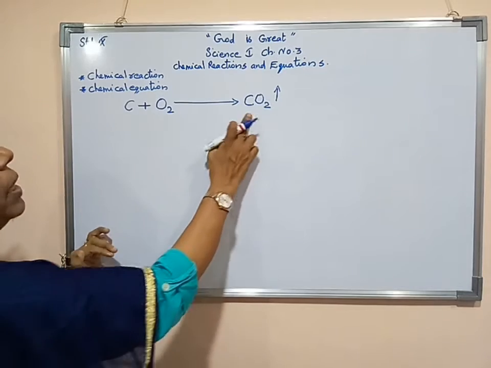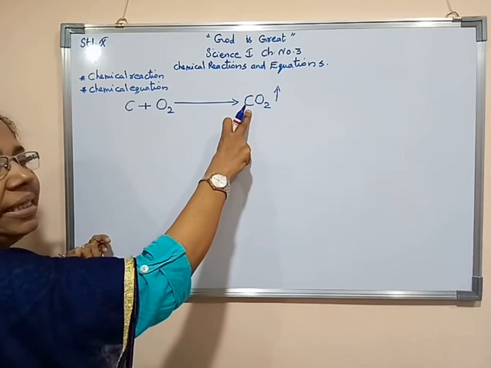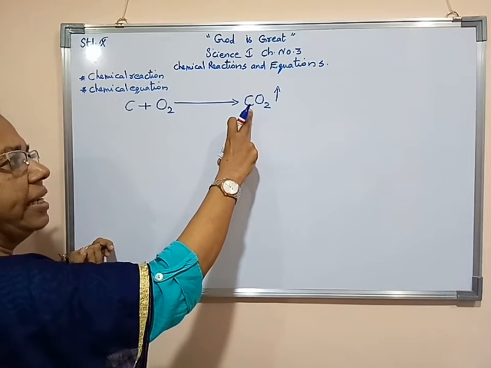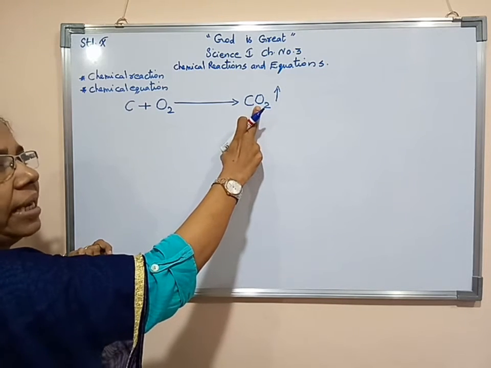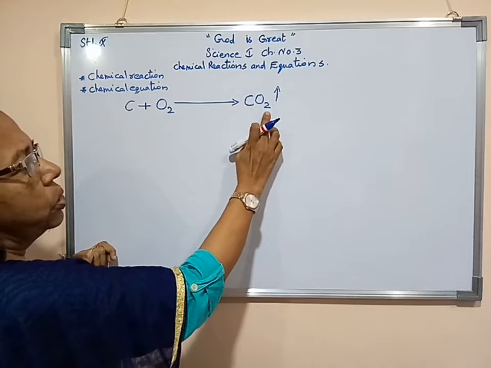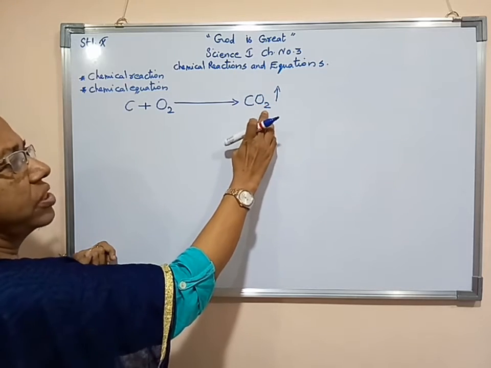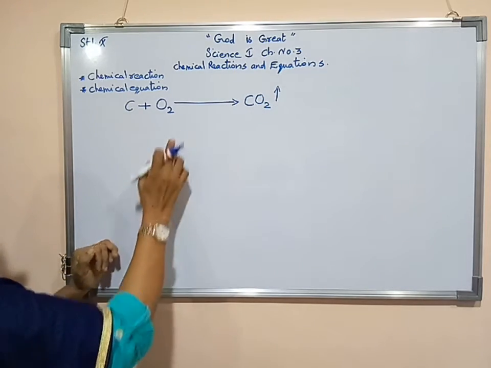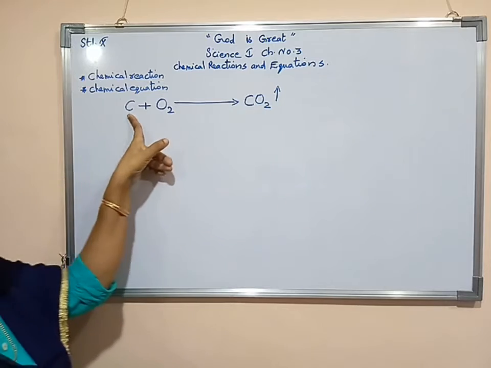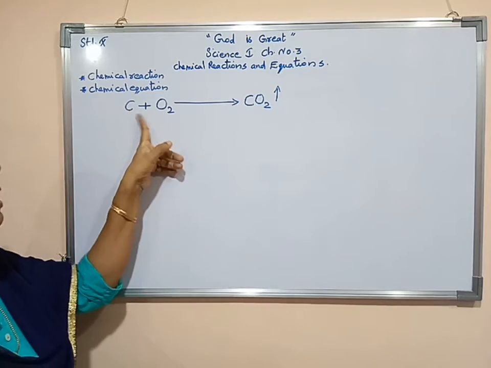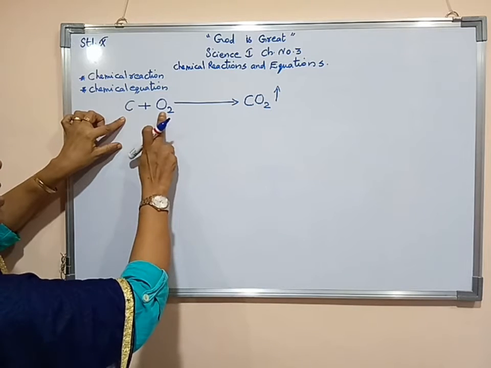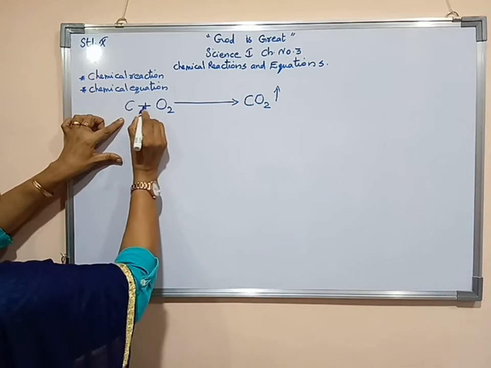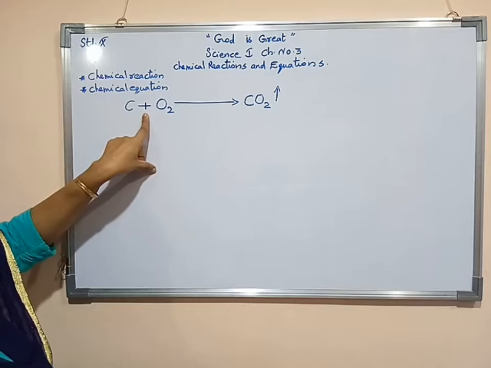Now here carbon, its symbol we have to write in capital letter. Oxygen, other element, its symbol we have to write in capital letter. CO2, that is 2 below oxygen we have to write. Then here carbon, it remains in single form C. Then two elements are here, one is carbon, other one is oxygen. In between we have to write one plus sign.